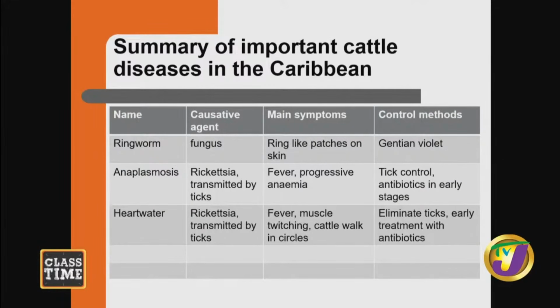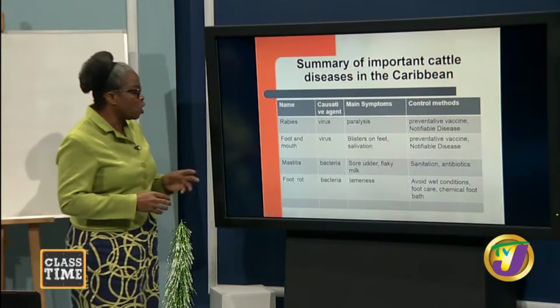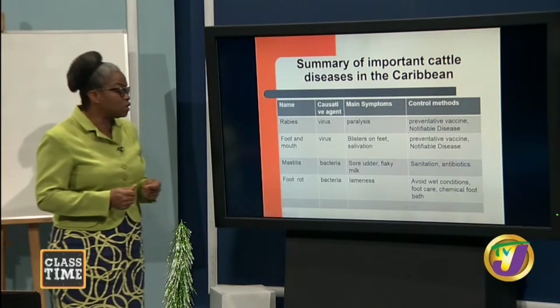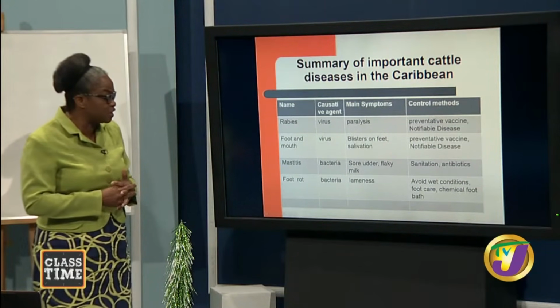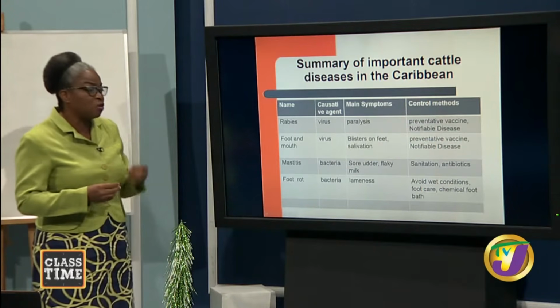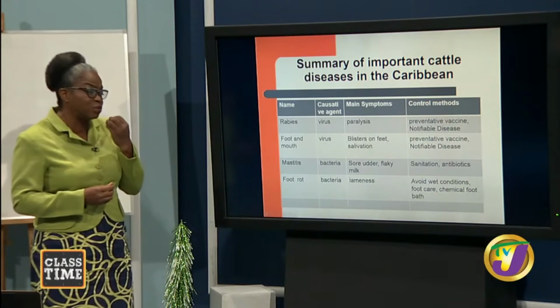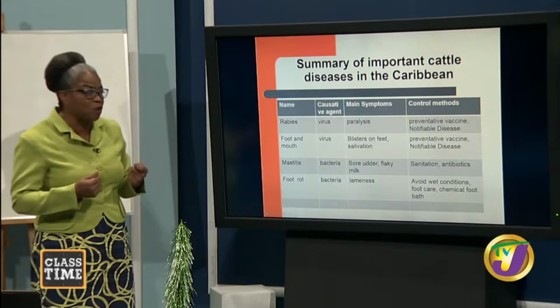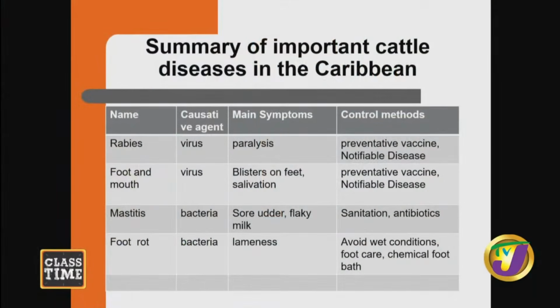Next, foot and mouth disease, caused by a virus. And you're going to be seeing blisters on the feet and salivation. You could also have the blisters on the mouth as well. It is going to be very difficult for the animal to consume their food, so they are going to lose weight. Preventative vaccine in terms of control method, it is also a notifiable disease.